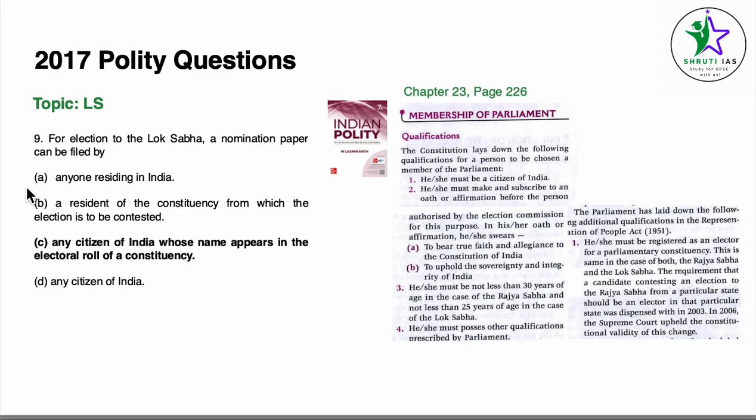So B is incorrect. A also becomes incorrect because it has to be a citizen of India. Out of C and D, the better one is C because it satisfies both the conditions, that one must be a citizen and the name should appear in an electoral roll of a constituency. D could have been correct if this point of electoral roll of a constituency was not given here. So the more correct answer here becomes C.